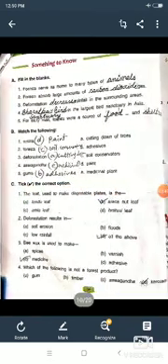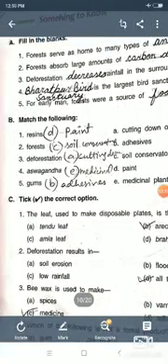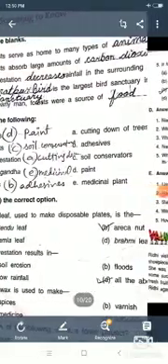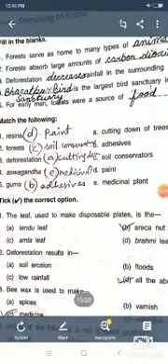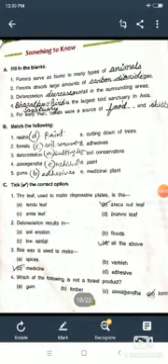Okay, now see questions A, B, C of chapter 3, that is forest. Number 1: forests serve as home to many types of animals. See, animals. Number 2: forests absorb a large amount of carbon dioxide gas. Here you will write carbon dioxide. Okay, now in number 3: deforestation decreases rainfall in the surrounding area.